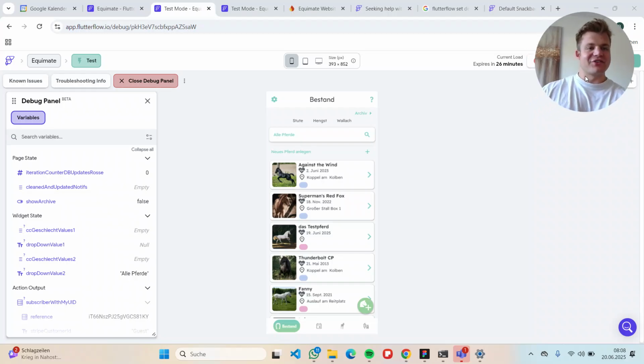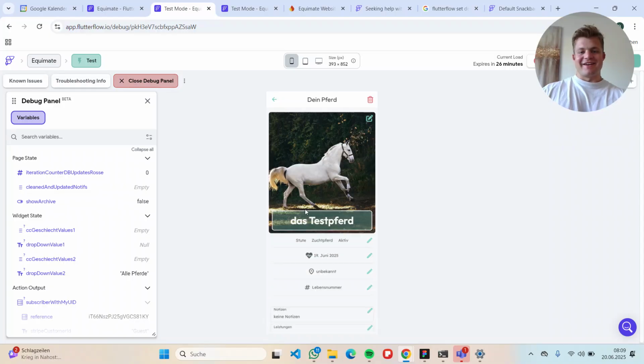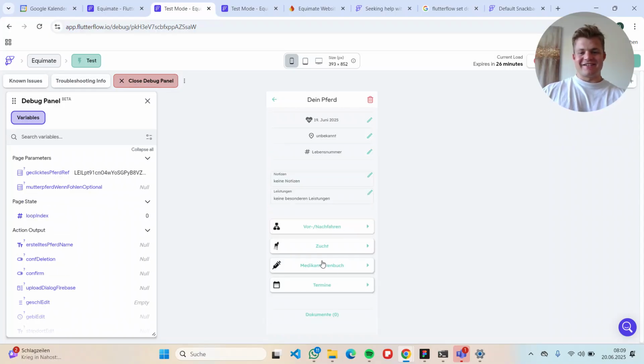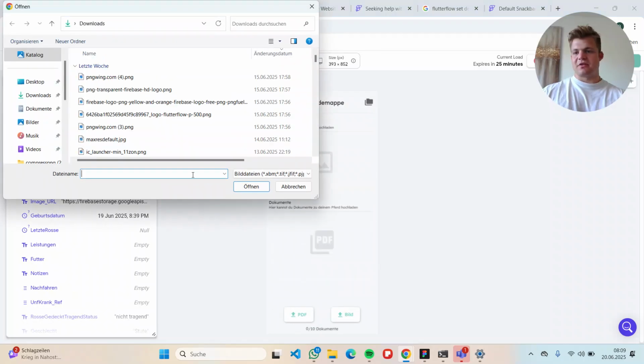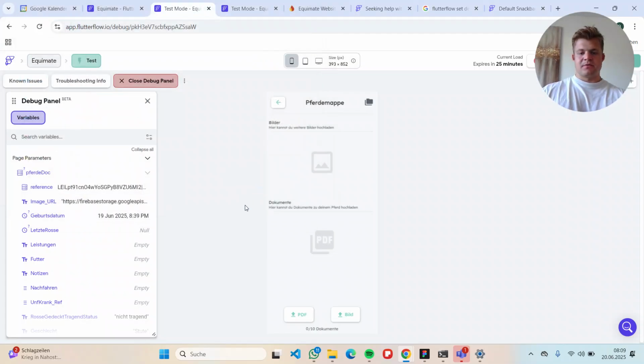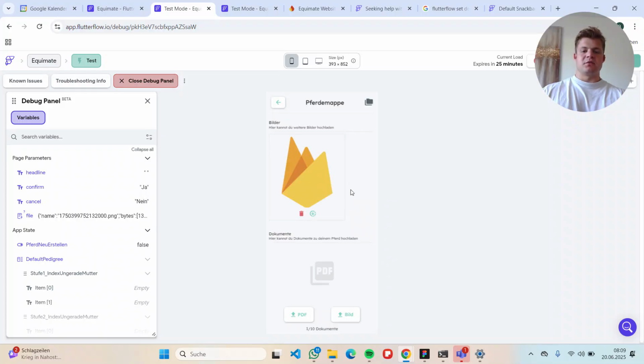And yeah, so let me just log in. So I just logged in, and well, there's a test candidate here, and I will just upload something there. Well, let's just take this image. So now we're getting this dialog. Hey, do you want to upload this file? This file is 0.05 megabytes big. Do you want to do that? Cancel or confirm. We're clicking confirm here. And then it's being uploaded.